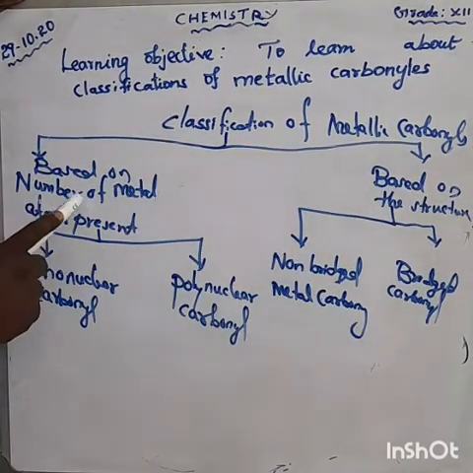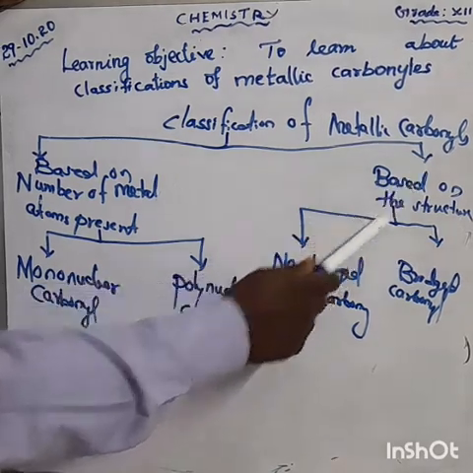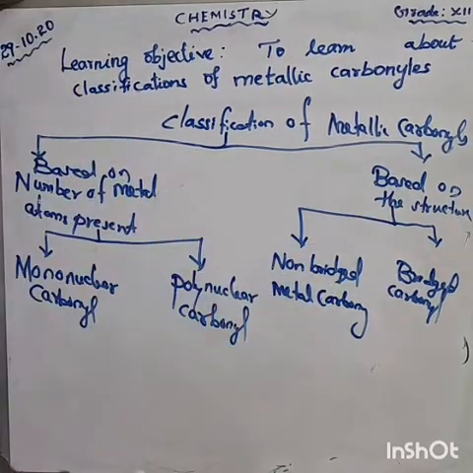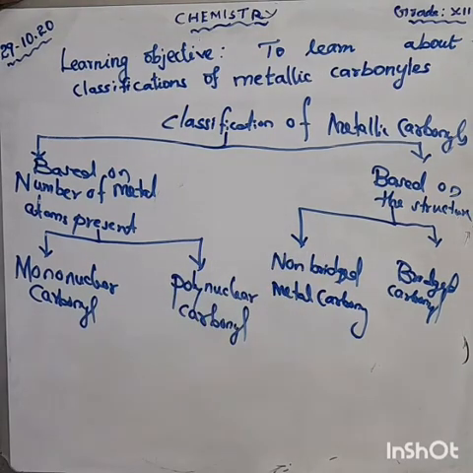Based on the number of metal atoms present, they are classified into mononuclear carbonyl and polynuclear carbonyls. Based on the structure, they are classified into non-bridged metal carbonyl and bridged carbonyls. These are the two types.